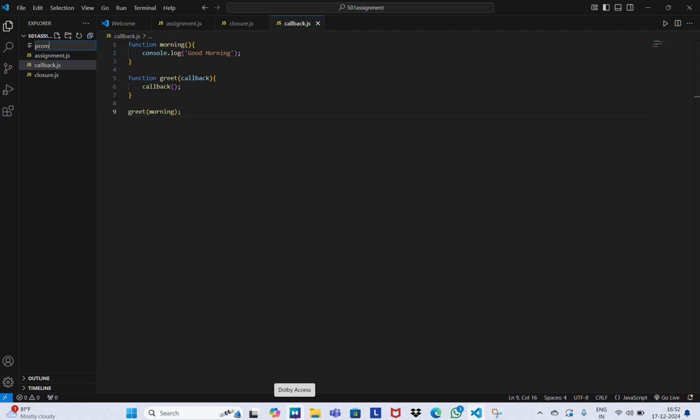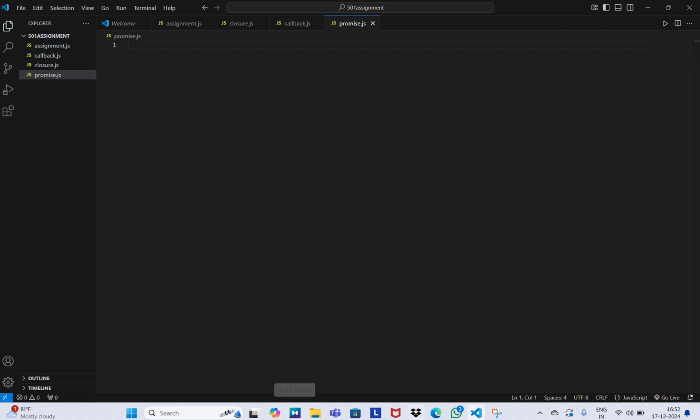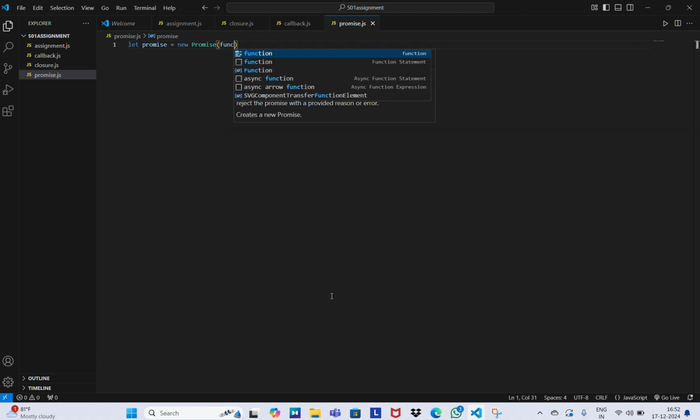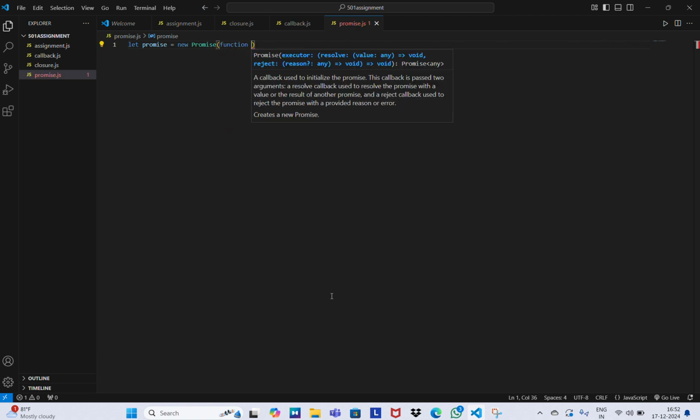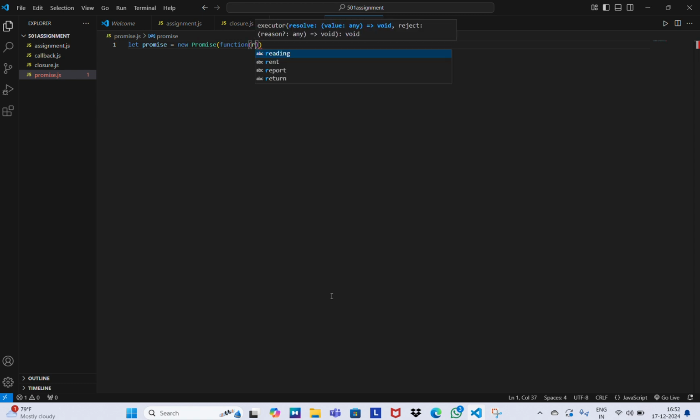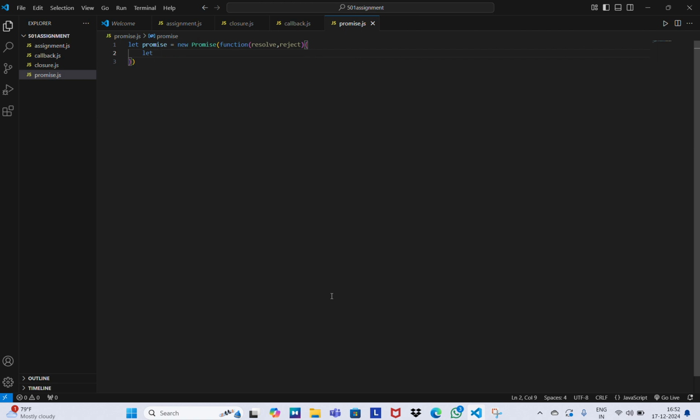Let us take a promise.js file, and in this, let us initialize a promise equal to new Promise, where I'm passing a callback function with parameters resolve and reject. As we discussed, this is a callback function. Let us declare some case like let done equal to true.